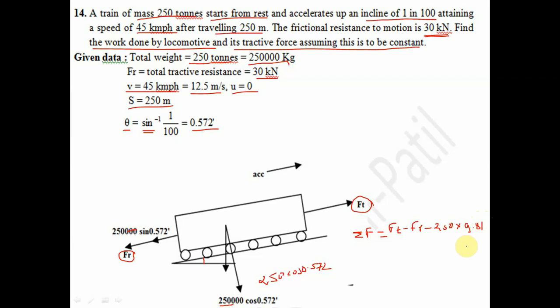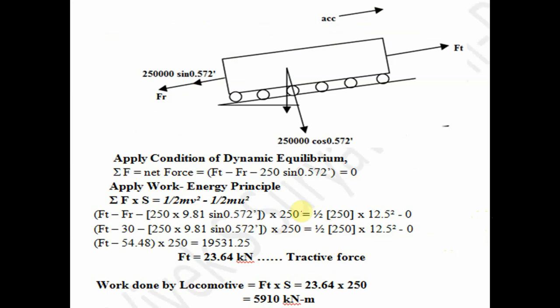So 250 into 9.81 sine 0.572 degree. Understand? This is the net force here: Ft minus Fr minus 250 sine 0.572 degree.